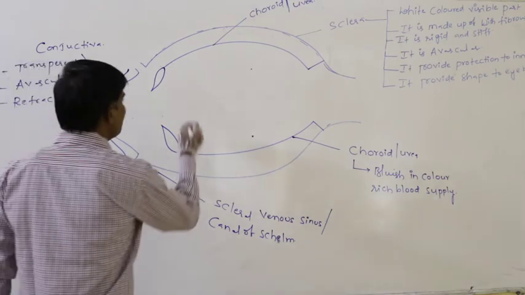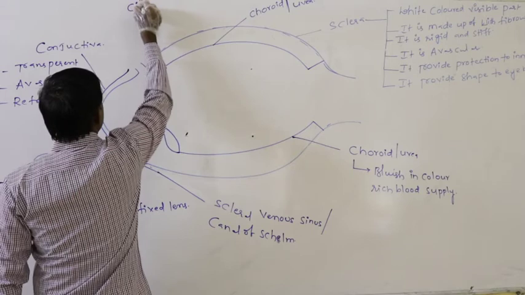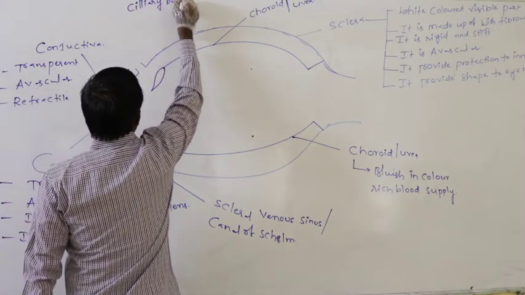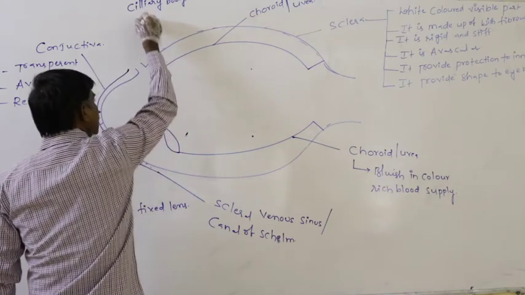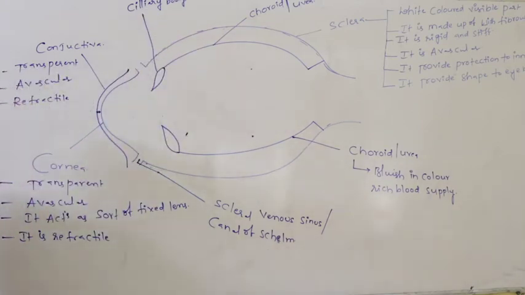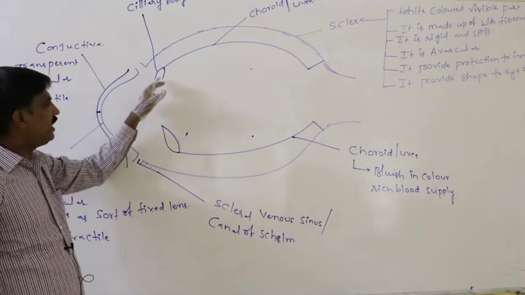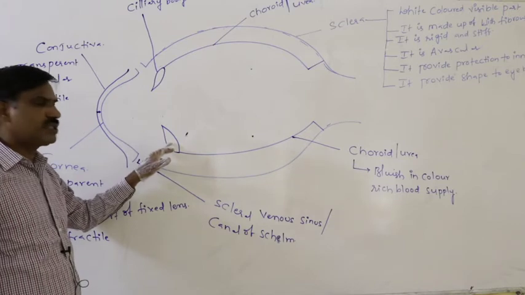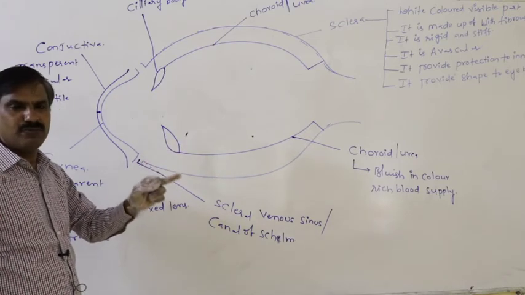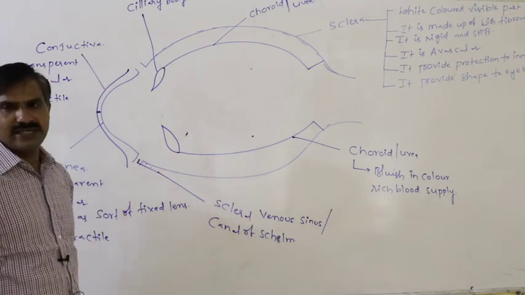This pigmented structure is said to be the ciliary body. This swelled part is said to be the ciliary body. Both sides of the choroid anteriorly show swelling to form a dark colored pigmented structure that is said to be the ciliary body.